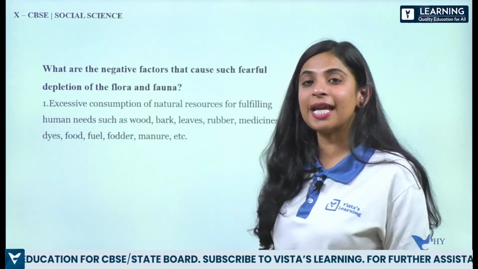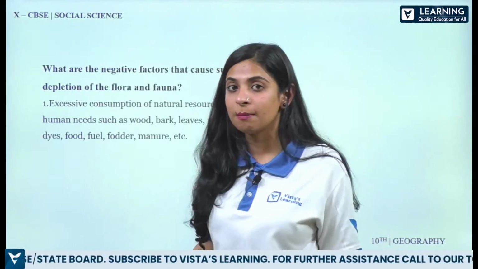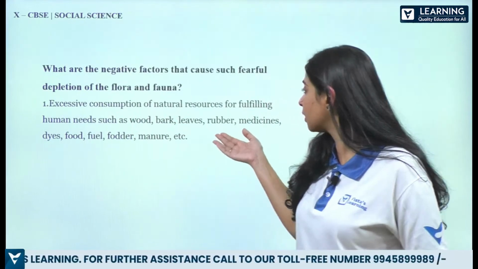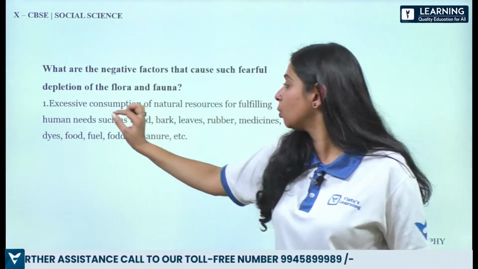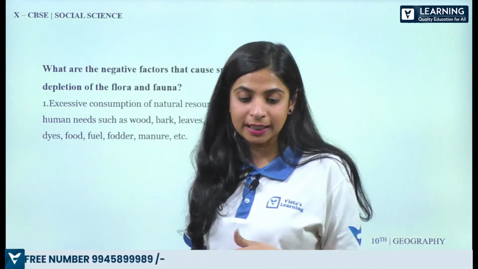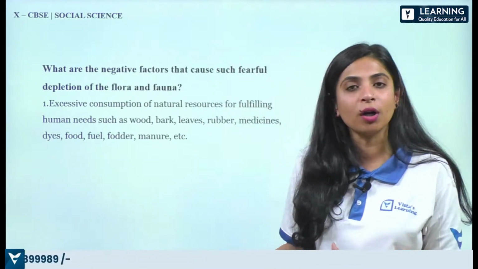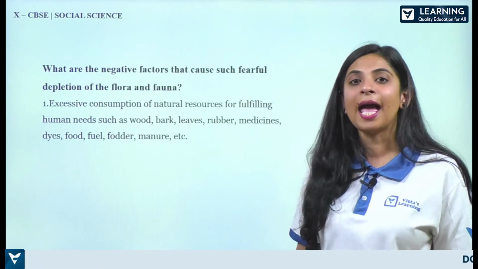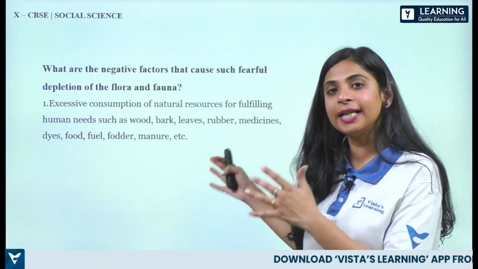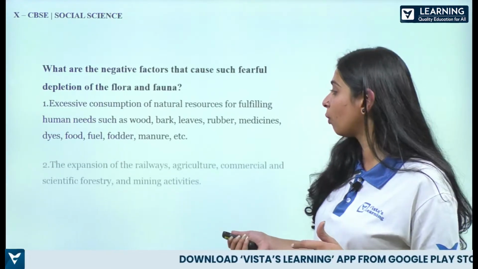This question you can expect for 5 marks or 3 marks, okay? So here, excessive consumption of natural resources for fulfilling the human needs, such as wood, leaves, rubber, timber, medicines, food, fuel, fodder, so many things which we are using, and we are actually overusing. So that is what is leading to this problem, the depletion of flora and fauna.